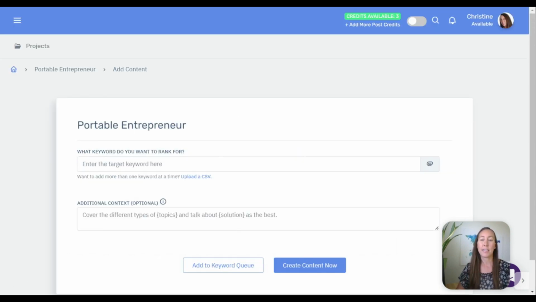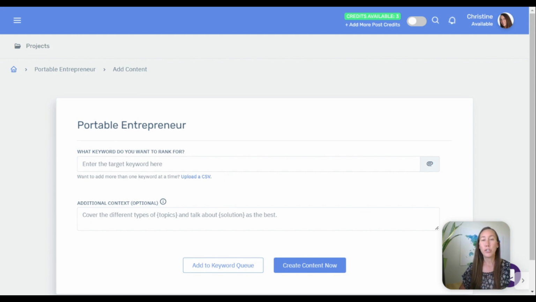Now this is going to ask us what keyword we want to rank for. This is where we're going to actually create the post. So I'm going to pop in a keyword here. There are actually two options. You can enter one keyword here, or you can upload a CSV file. Let's say you've gone over to SEMrush or whatever SEO tool you use, and you export a CSV file with all of the keywords that you want to rank for and you don't yet have content for. Well, you can just upload that here.